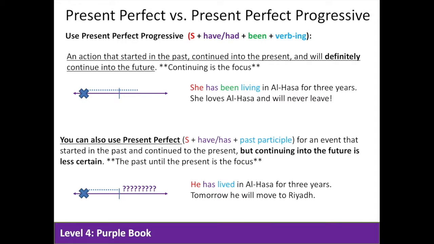She loves Lhasa and will never leave. If you love something and will never leave, that means it will definitely continue. So we use the present perfect progressive.